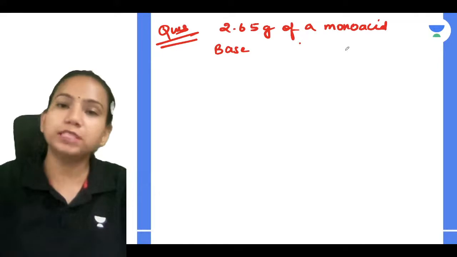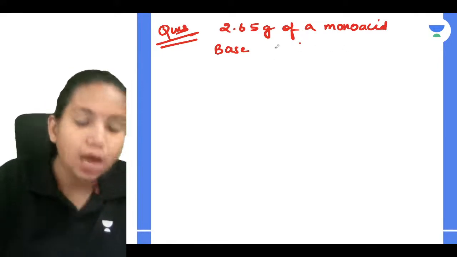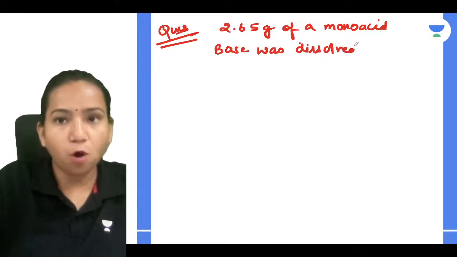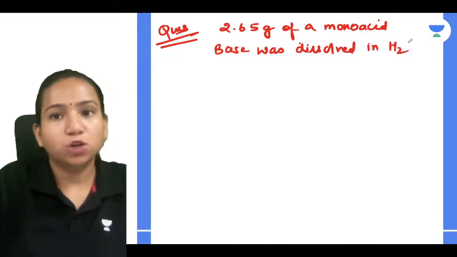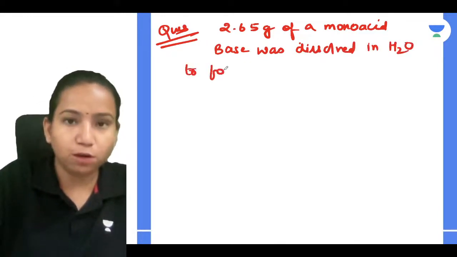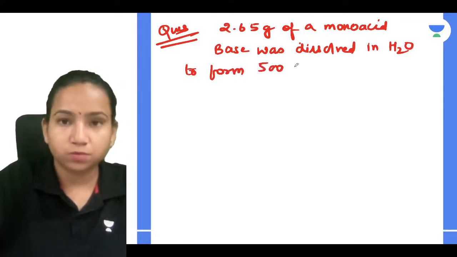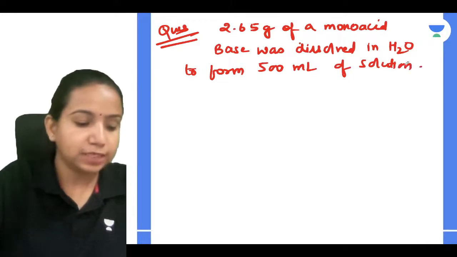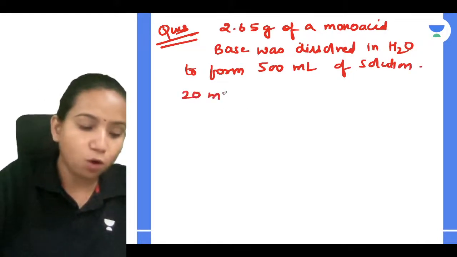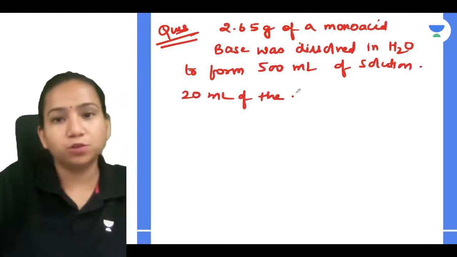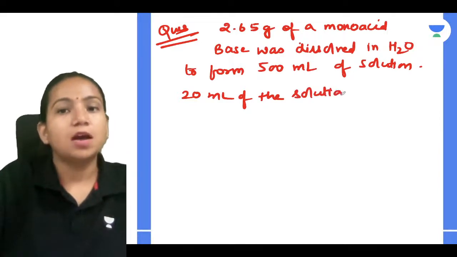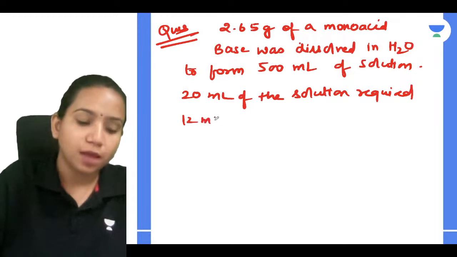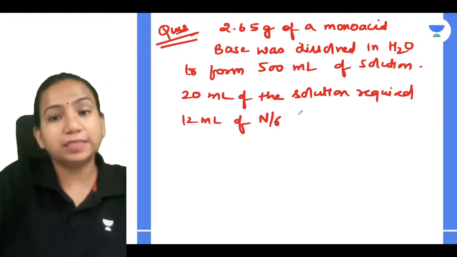So the question is 2.65 gram of monoacid base was dissolved in water to form 500 ml of the solution. Then 20 ml of the solution required 12 ml of N/6 HCl solution.